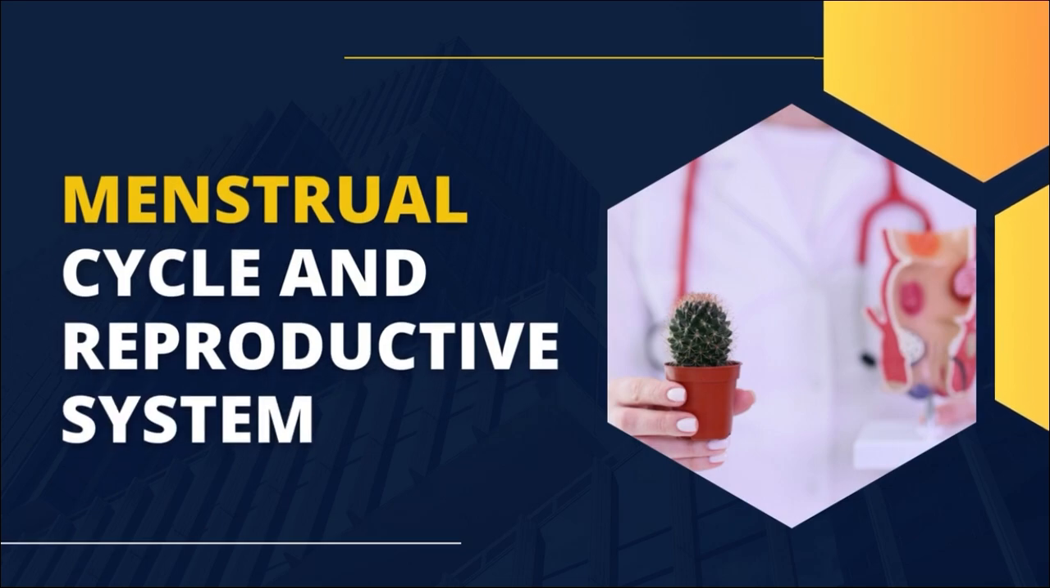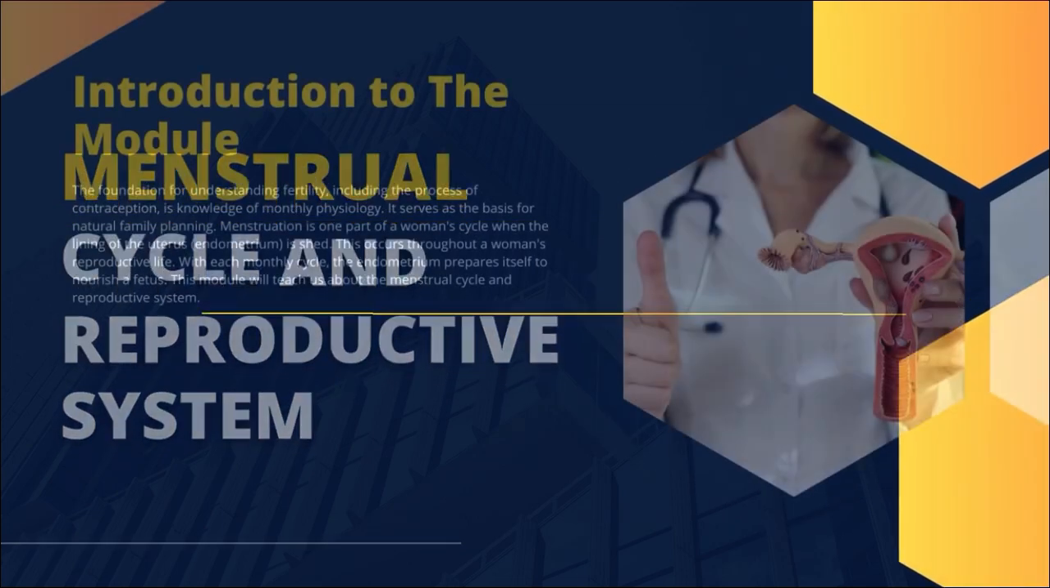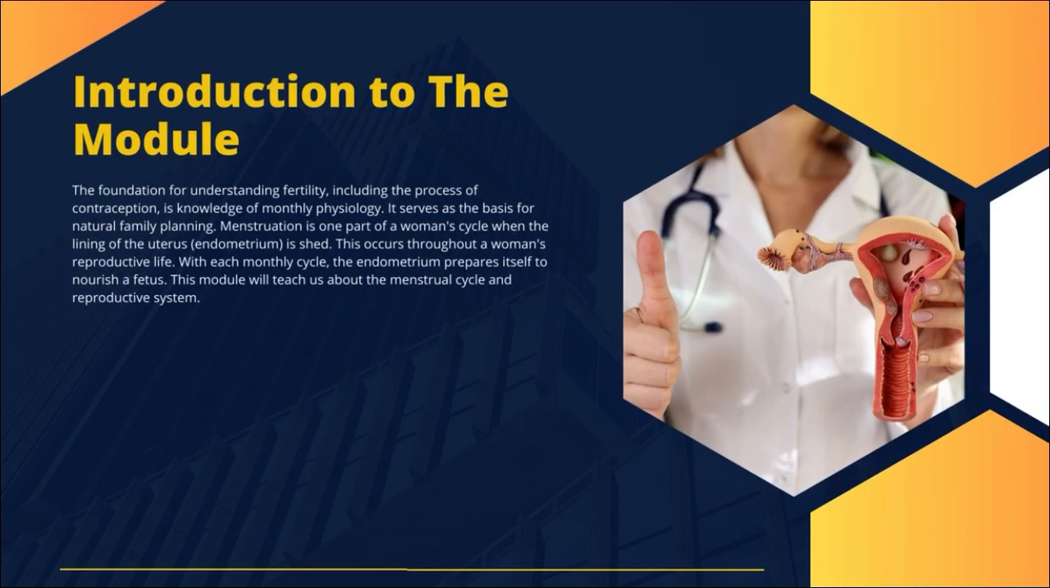Menstrual Cycle and Reproductive System. Introduction to the module. The foundation for understanding fertility, including the process of contraception, is knowledge of monthly physiology. It serves as the basis for natural family planning.